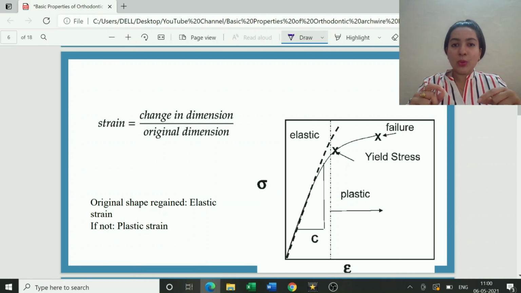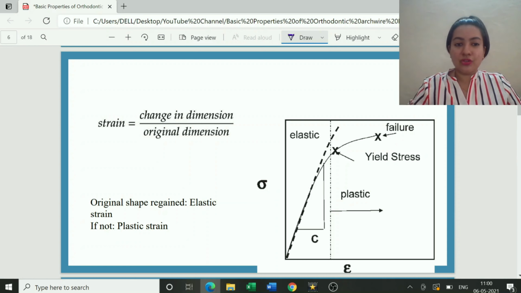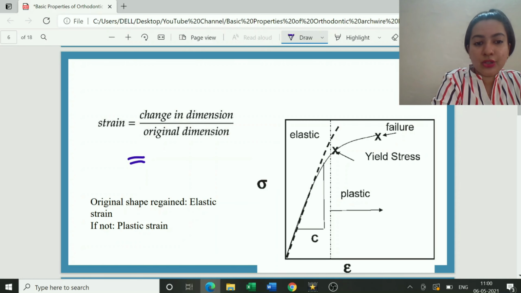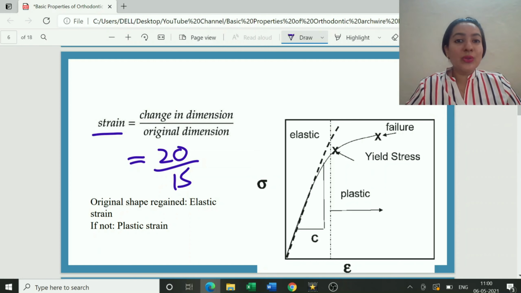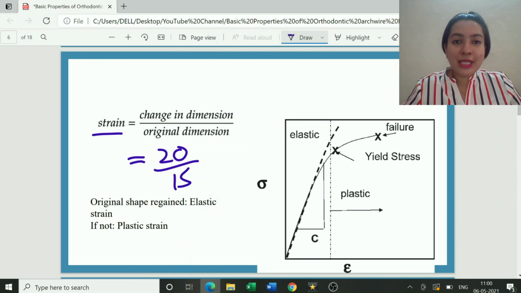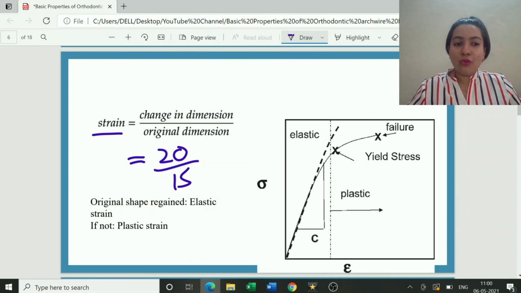When I'm talking about an elastic, suppose the original dimension of the elastic is 15 millimeters. I am stretching it to 20 millimeters. So there is a change in dimension. The new dimension is 20, the original dimension was 15. When we apply this formula, the number which we get becomes our strain. This is how you calculate strain. Strain is induced in a particular object due to stress. Now, strain can be of two types. It can be either elastic or it can be plastic.